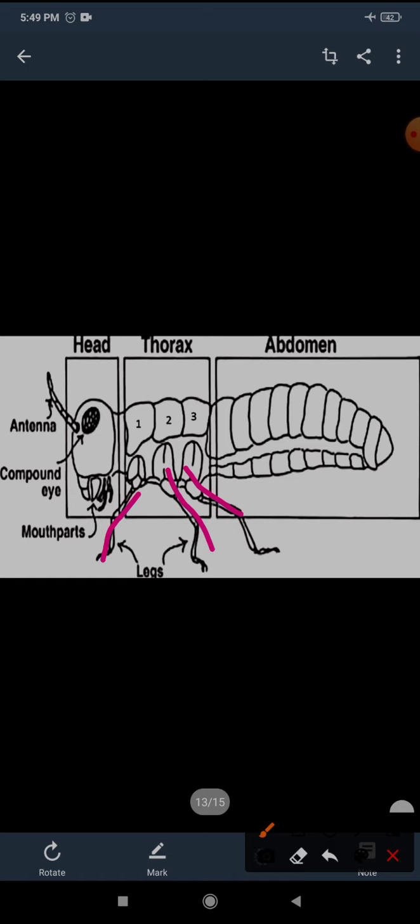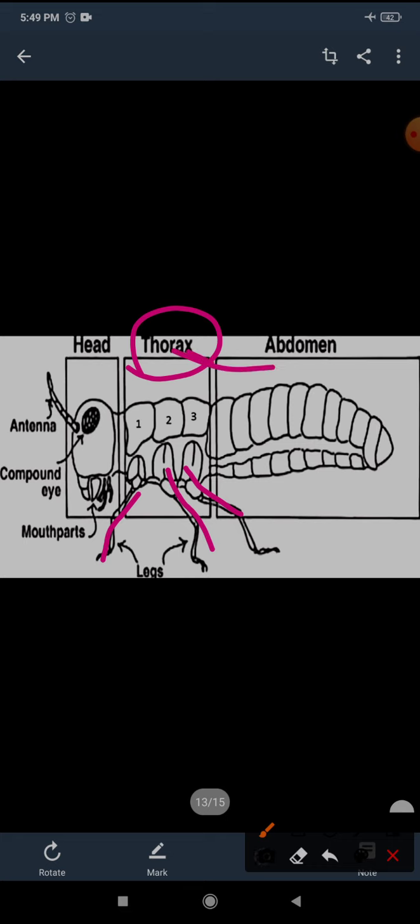I hope you are clear with it. So let's revise it one more time. Each segment has a leg that emerges out individually from each of the segments. One more thing. Here you are just seeing that a leg is emerging out from each of the sections, but some insects that fly have wings in the thorax region.